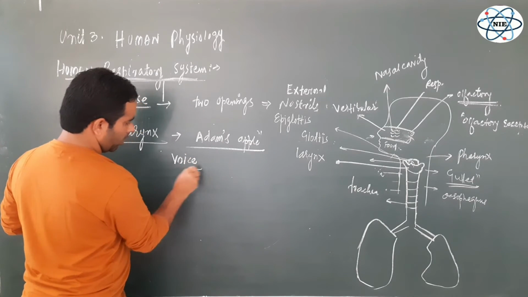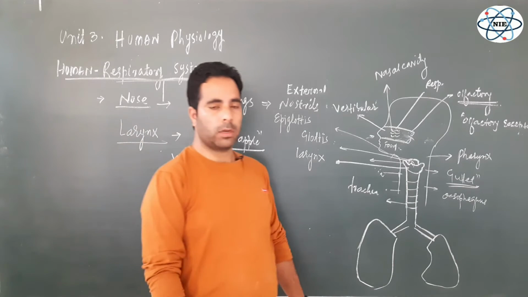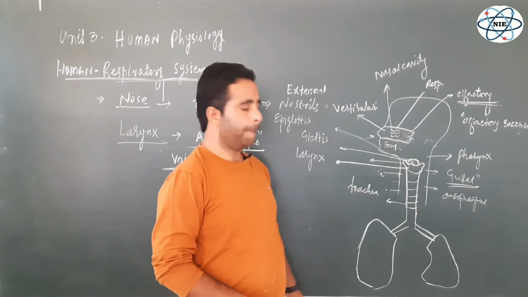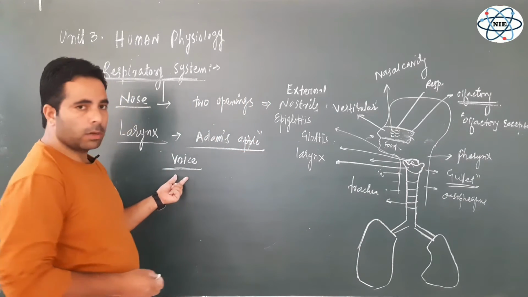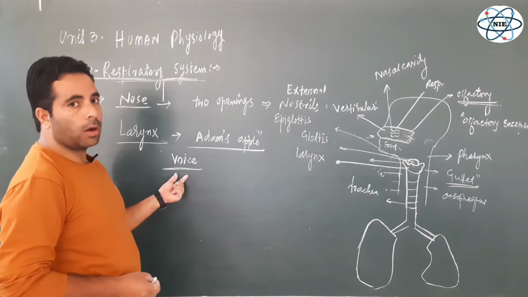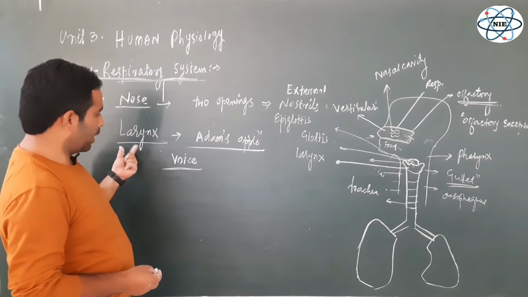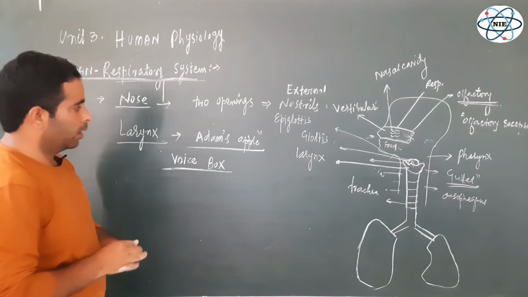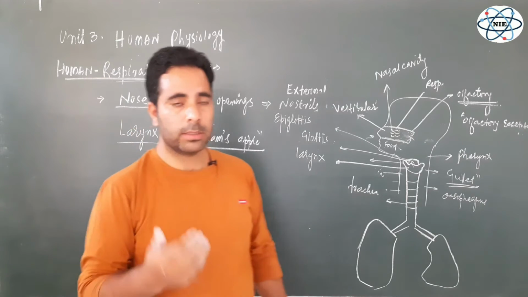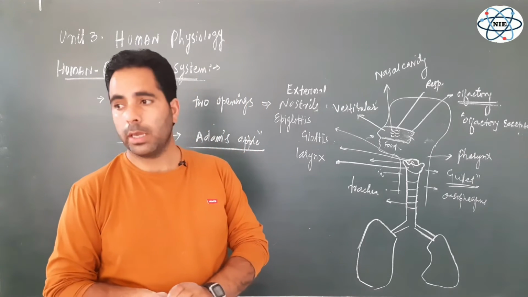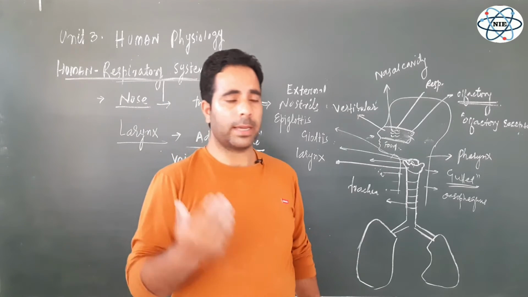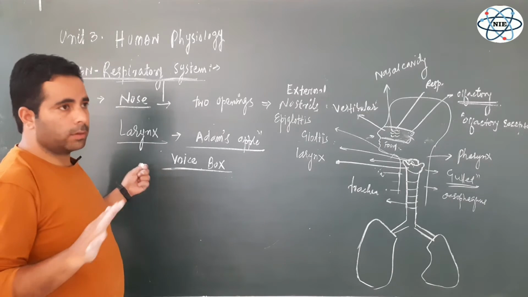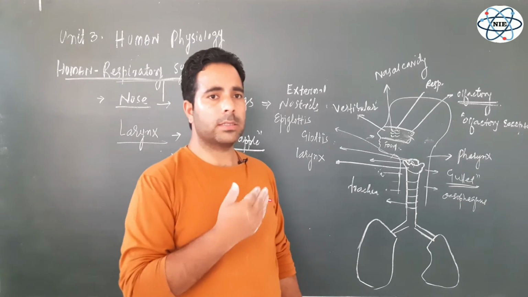Why? Because it is not only part of the respiratory tract, which is one of its most important, vital functions, but besides this, as a part of the respiratory system, it is also very important for the production of voice. It is the voice producing organ in mammals, right? This larynx is also known as voice box. Now, so far as the two sexes are concerned, up to the age of puberty, there is no difference in the size of the larynx, whether male or female.